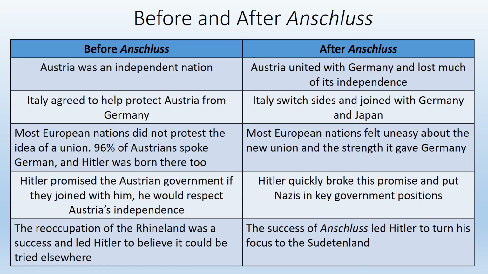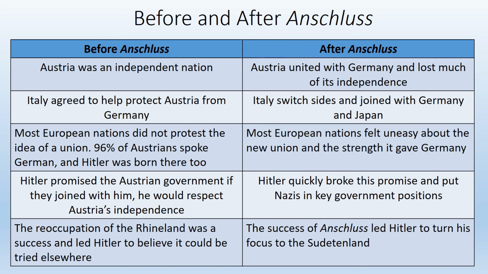So a little summary before and after Anschluss. Before Anschluss, Austria was an independent nation, and after, they're losing a lot of their independence to Germany. Before Anschluss, Italy had agreed to protect Austria. After Anschluss, Italy switched sides. Now they're teamed up with Germany and Japan.